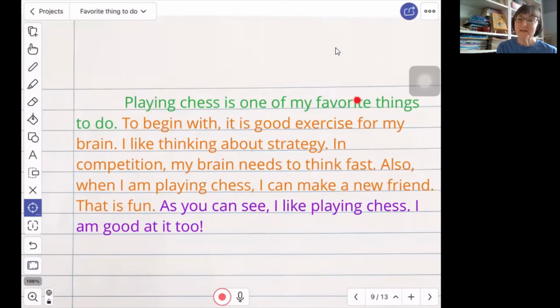So in our first sentence, we don't give away any of the details. We just want a sentence that introduces the main idea of the paragraph, which is playing chess is one of my favorite things to do. And then we have reason number 1, and you can see our transition here.